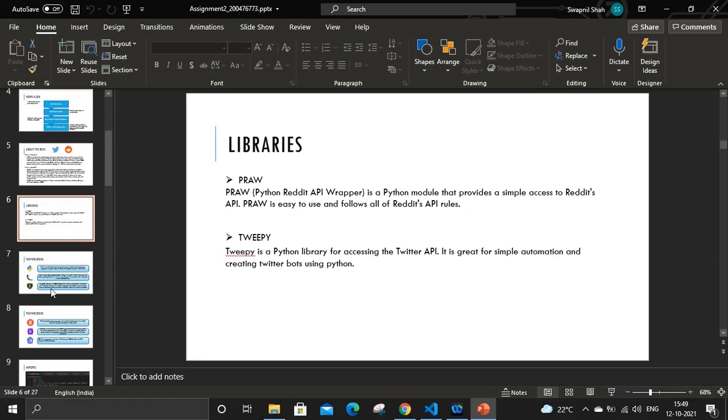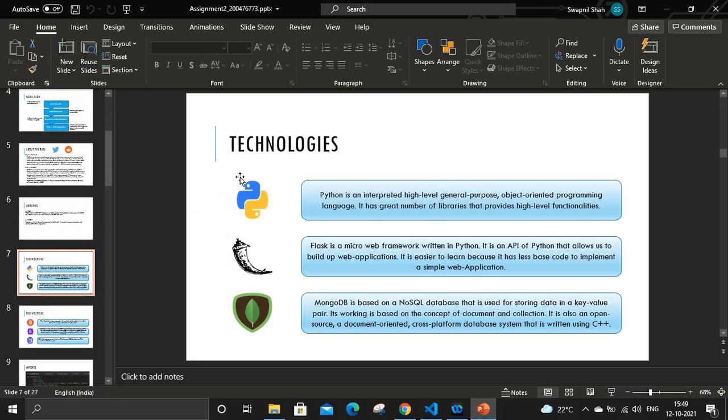Moving to the next slide, I have used these technologies: Python, Flask, MongoDB, and for front-end purposes I have used HTML, CSS, and Bootstrap. Talking about the first technology, Python: Python is an interpreted high-level language, and an object-oriented language as well.